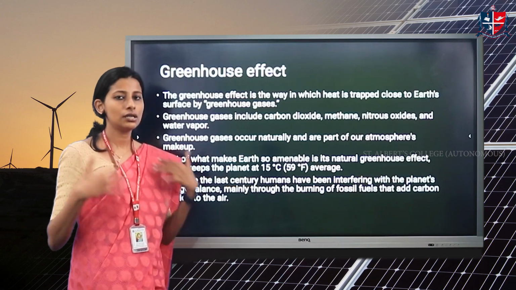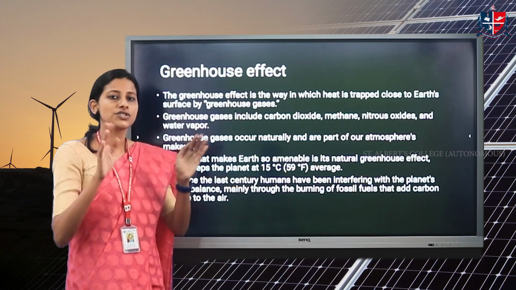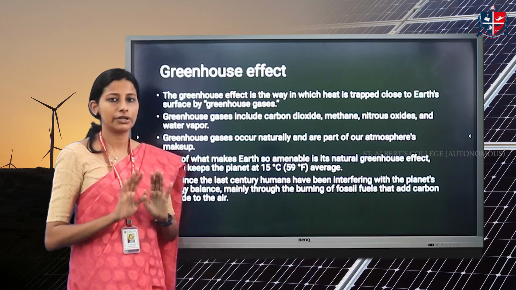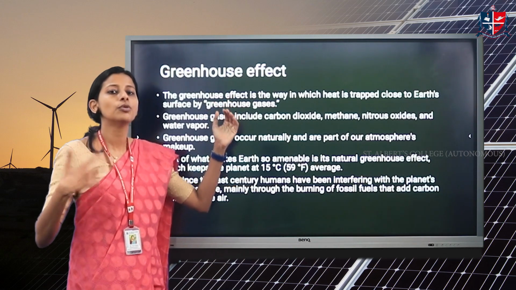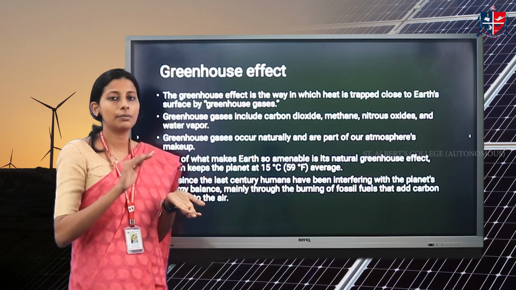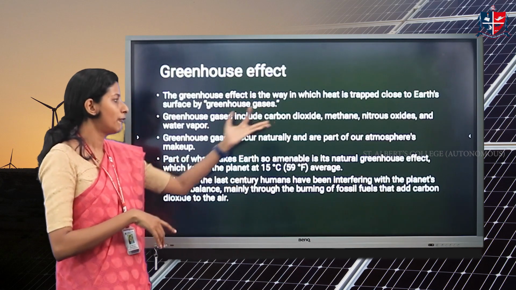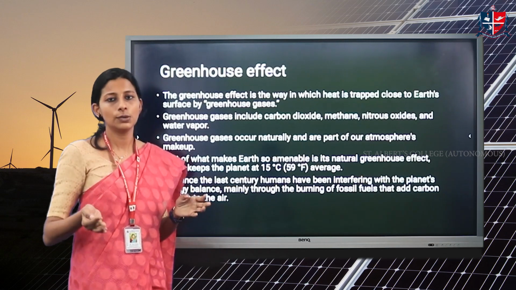But here in our tropical zones, we already have abundant heat. The greenhouse effect is already there, so the problem is we are contributing more to this heat. How does this heat remain? Carbon dioxide is a greenhouse gas. Then we have methane, nitrous oxides, water vapor, etc. These are the common greenhouse gases.